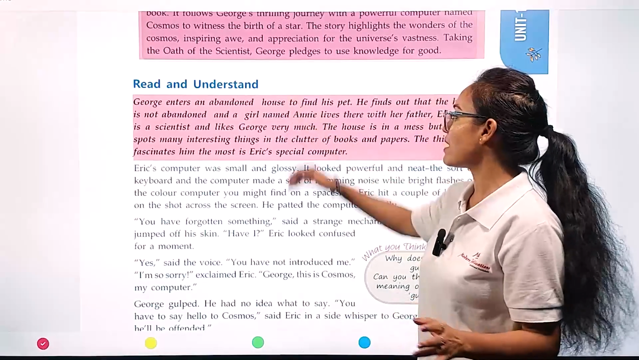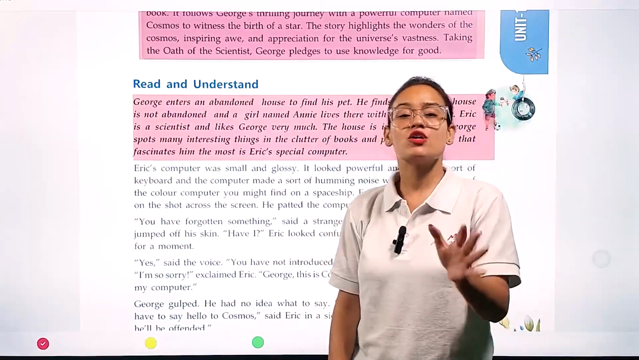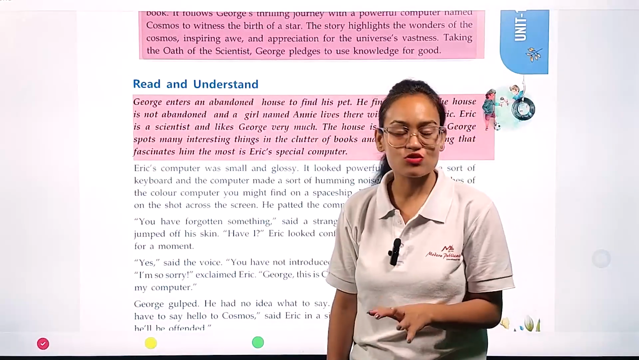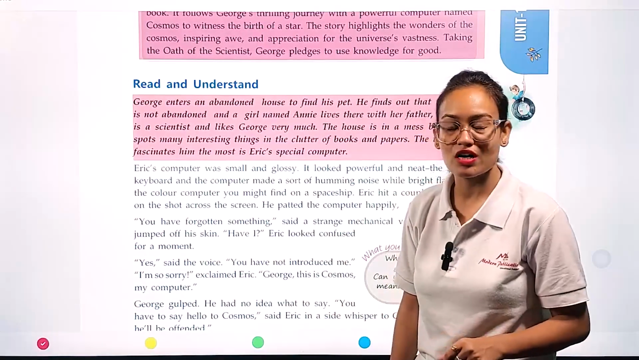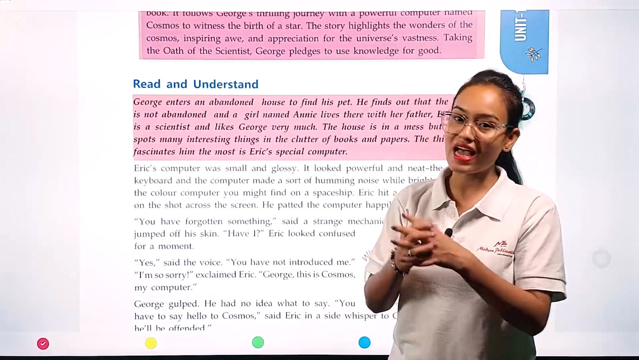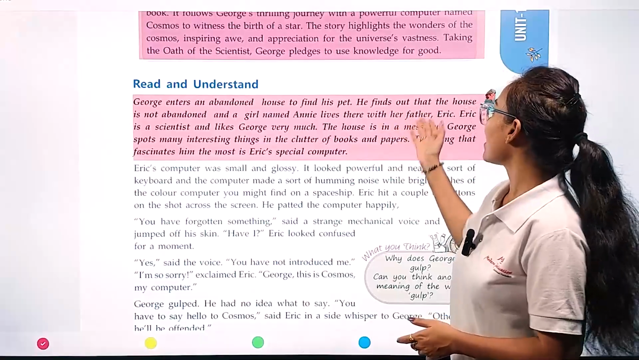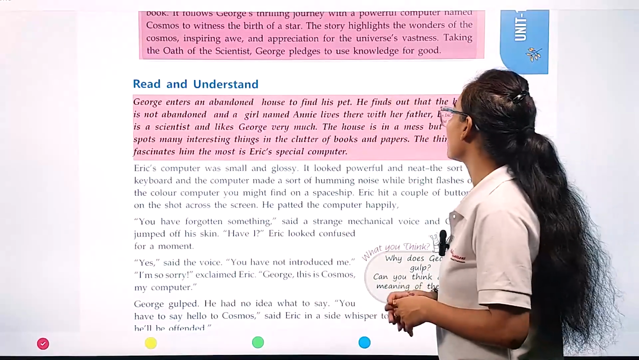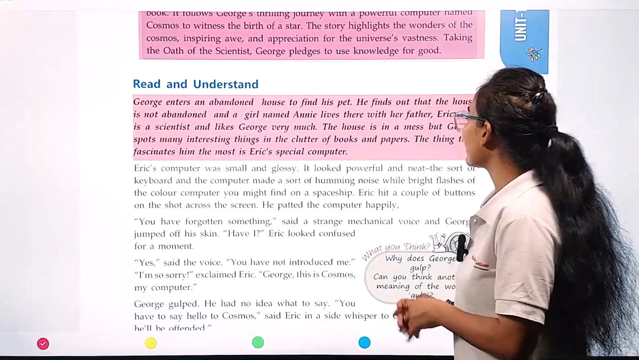Now, what is the meaning of abandoned house? Abandoned house means nobody wants to go to that house, so that house is called an abandoned house. So while searching for his pet dog, George entered the abandoned house. He finds out that the house is not abandoned and a girl named Annie lives there with her father Eric. Okay, now see.